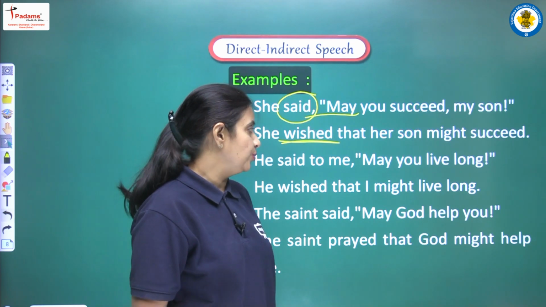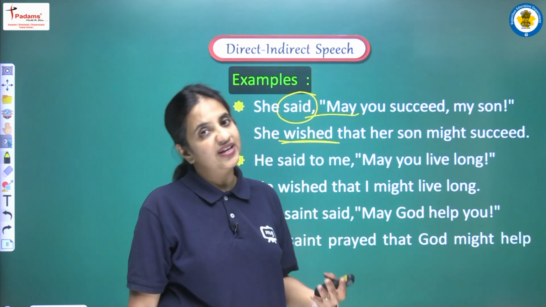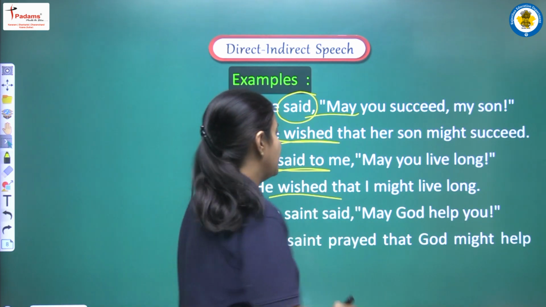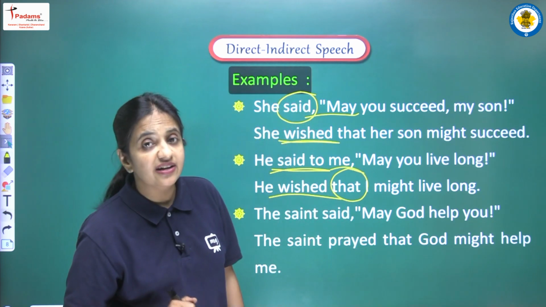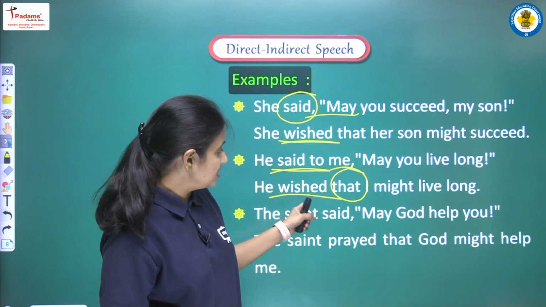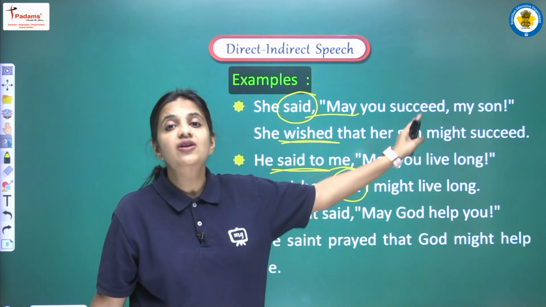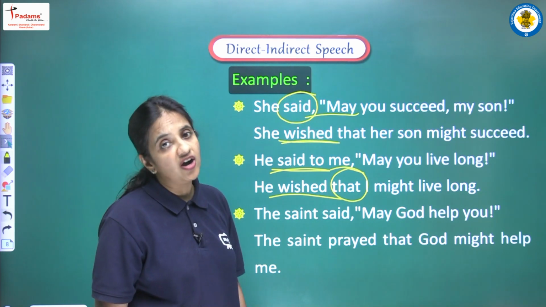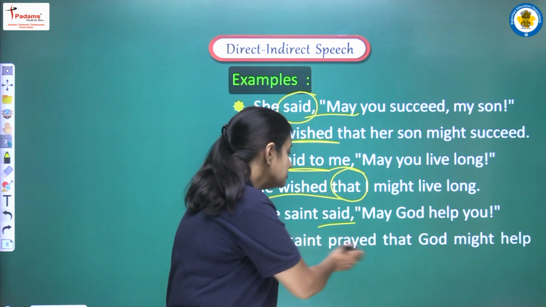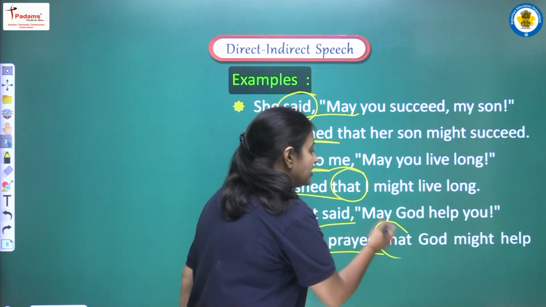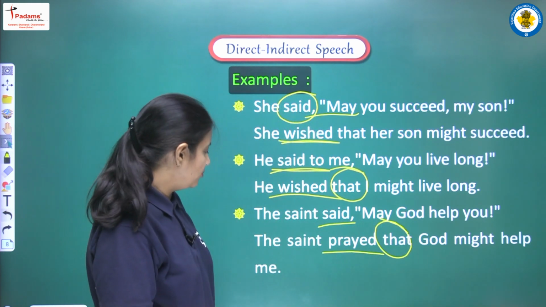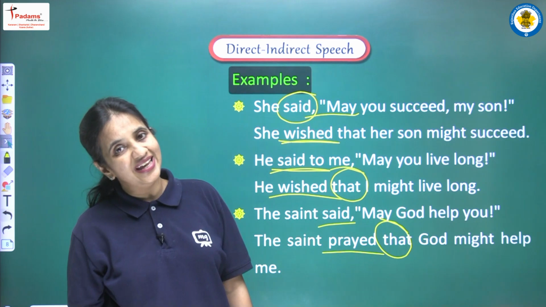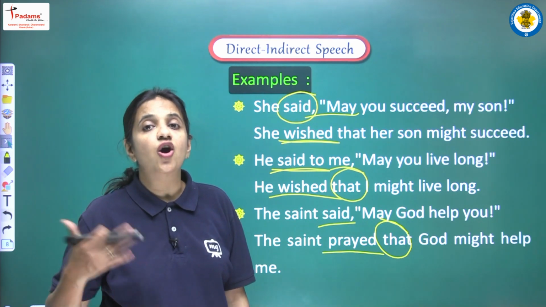Next is he said to me, may you live long. So again we are having one optative sentence, so we are converting said to into wished, and we are writing that as a connective, and the answer here will be he wished that I might live long. Yes. Next is the saint said, may God help you. So here we are converting said into prayed, and we are using that as a connective, and the answer here will be the saint prayed that God might help me. So in this manner we can change all the optative sentences.